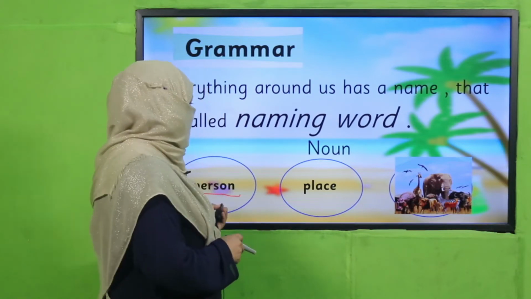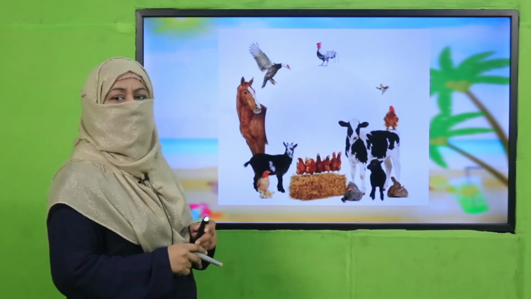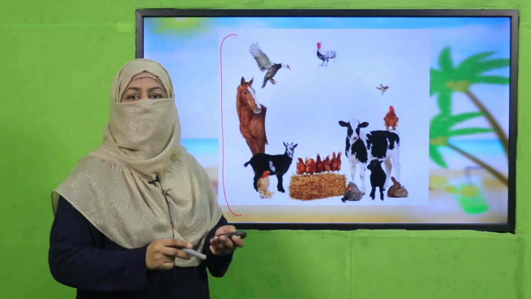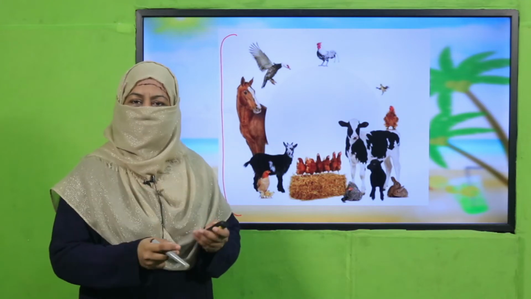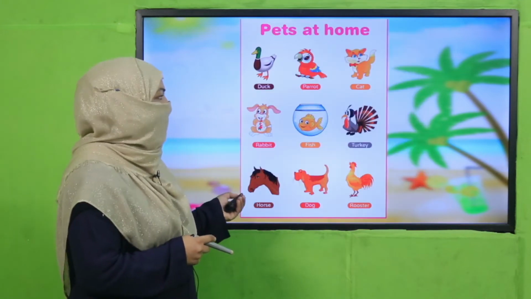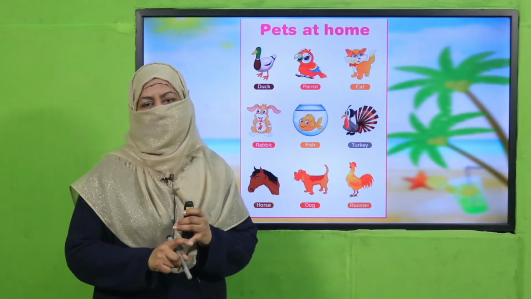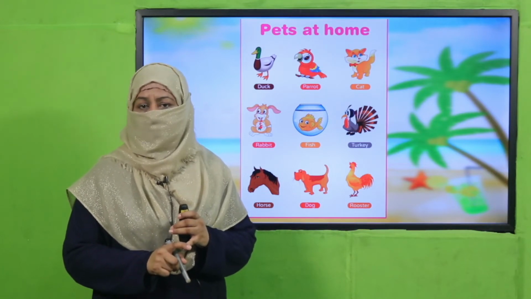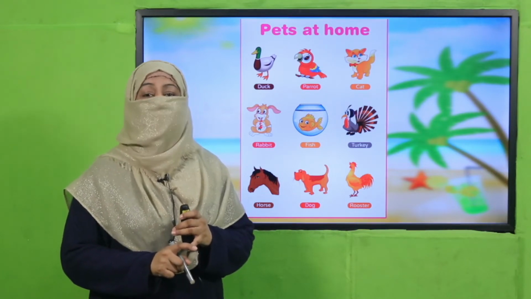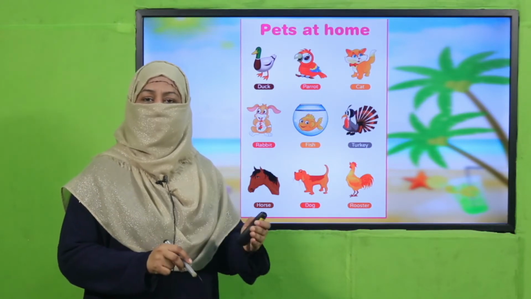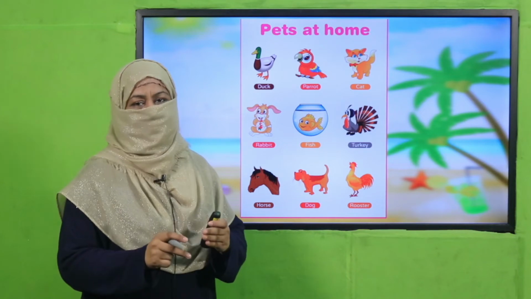All right. So who are pet animals? The animals which you can take at home, you can place them, and you can tame them as well. Because if you are keeping a domestic animal and you are not taming it, it will not become your pet. But if you want to keep it as a pet, you have to train that animal and it becomes your pet animal.